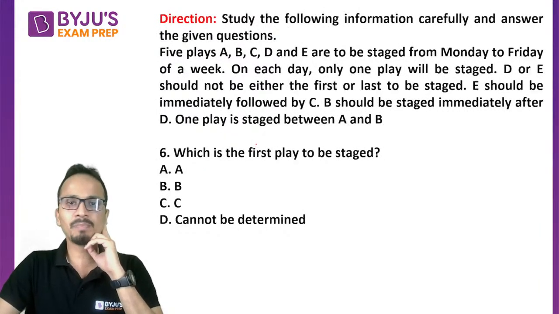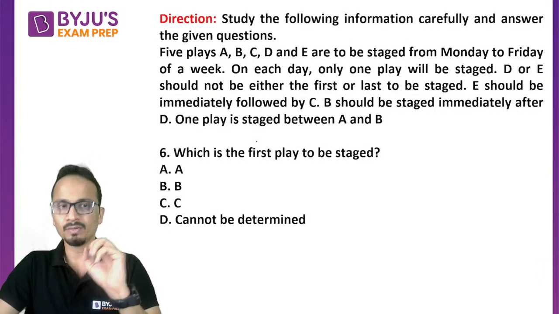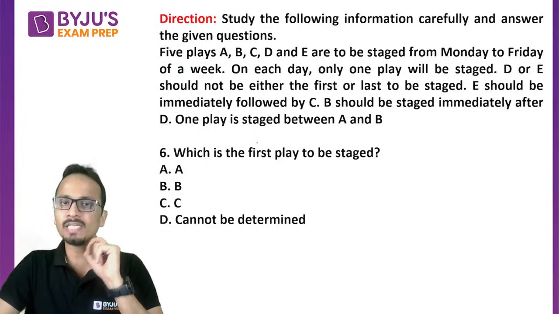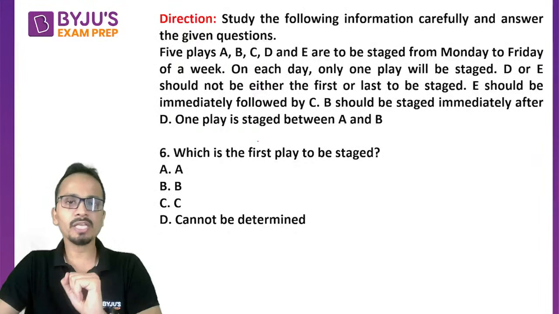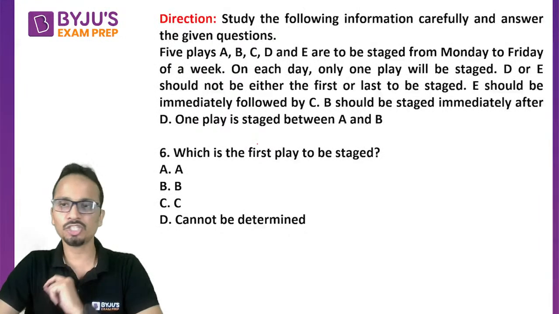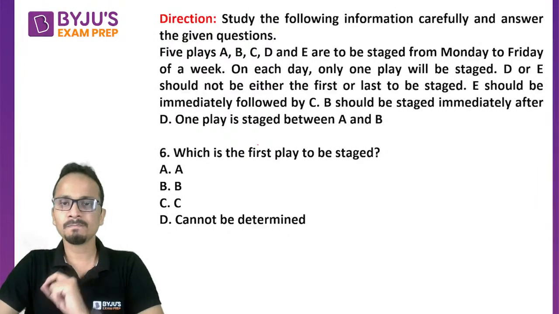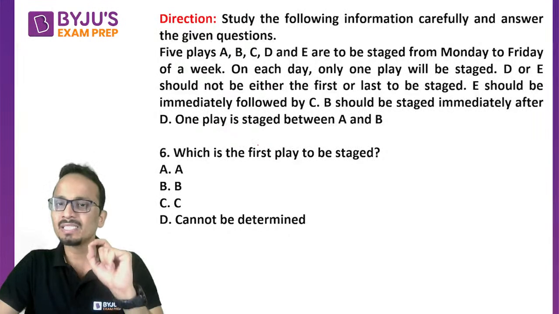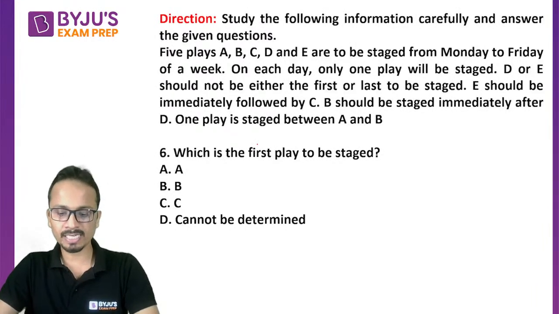So 5 plays A, B, C, D, E are to be staged from Monday to Friday of a week. On each day, only one play will be staged. D or E should not be either the first or the last to be staged. E should be immediately followed by C. B should be staged immediately after D. One play is staged between A and B. All right. So this is the entire information.